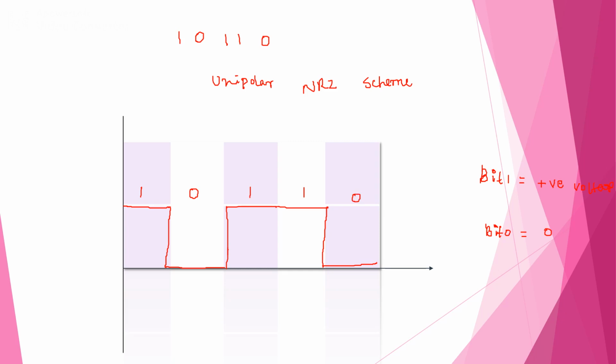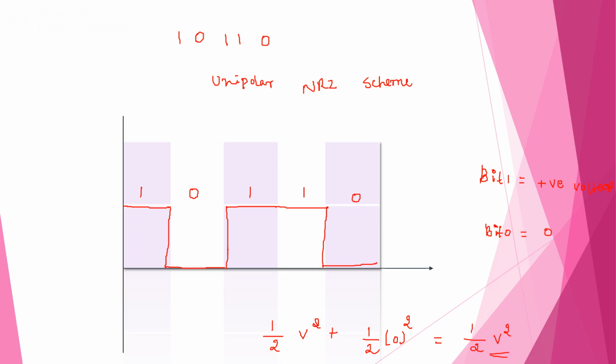So in the case of unipolar NRZ scheme, positive voltage is used to represent bit 1 and bit 0 is 0 voltage. We can have the normalized power equation as half V squared plus half 0 squared, that is equal to half V squared.